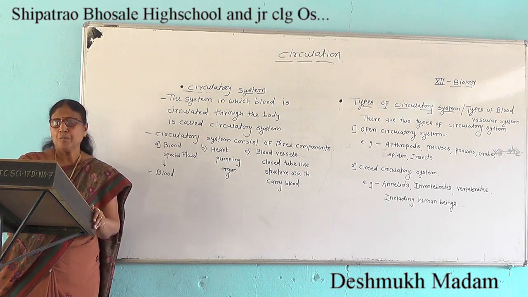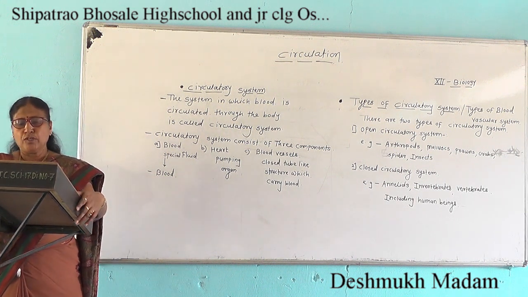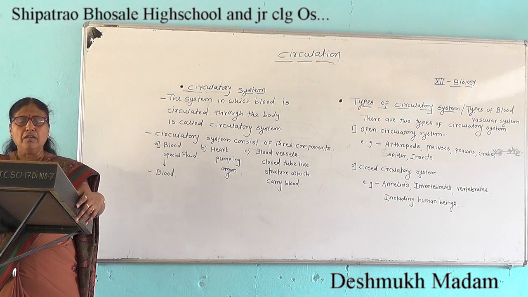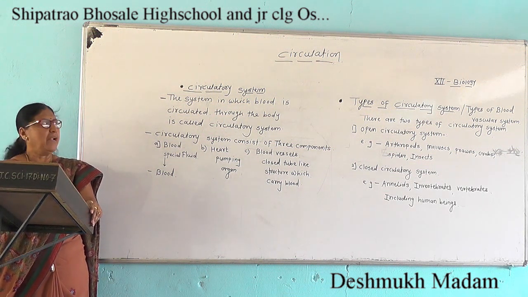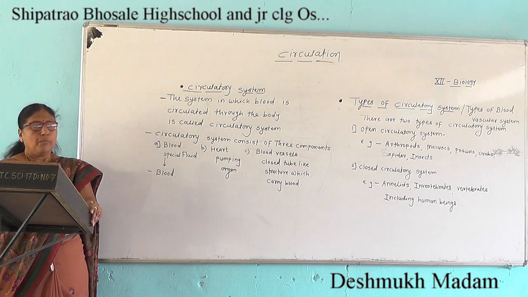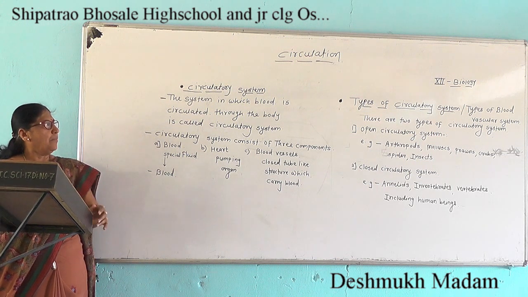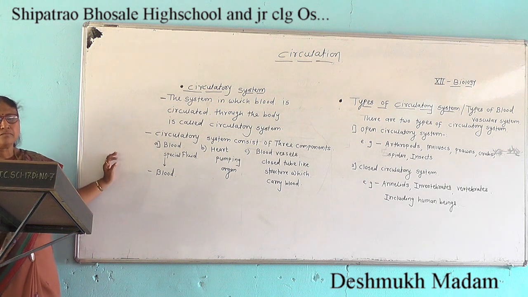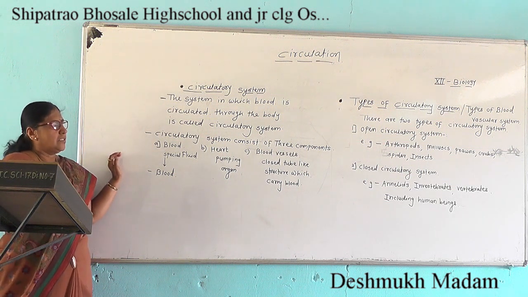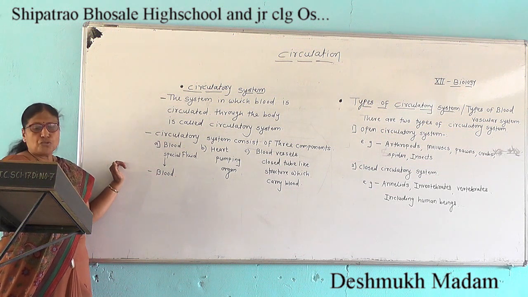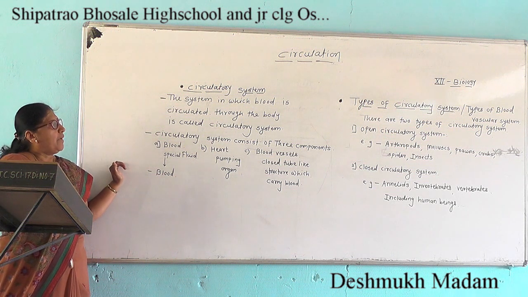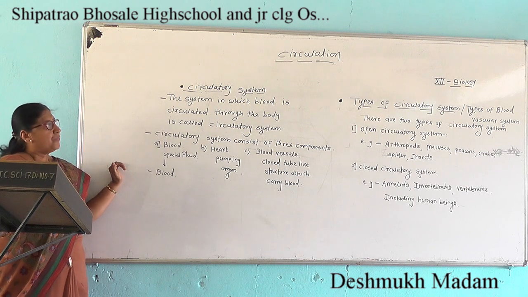Higher animals from Annelida to Chordata have a special circulatory fluid, the blood, which is pumped by the heart and carried towards the tissues through the blood vessels.